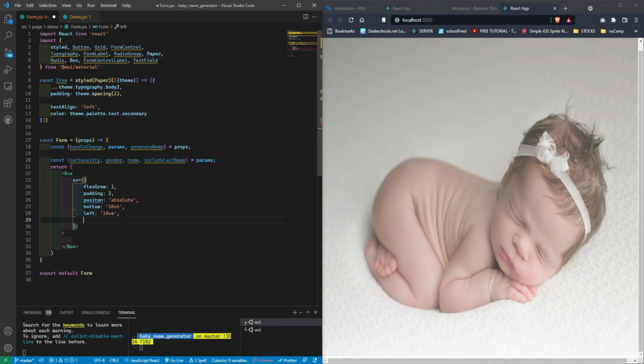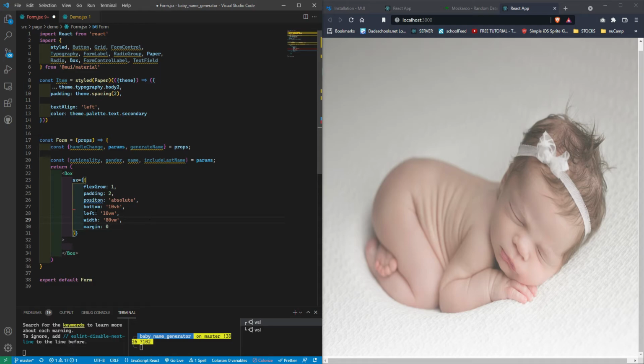And then as far as the actual width itself, let's say 80% of the view width, and we're going to sum it up with a margin of 0.